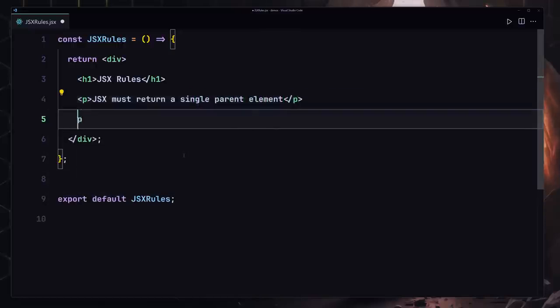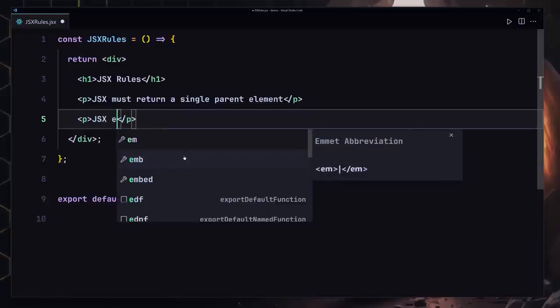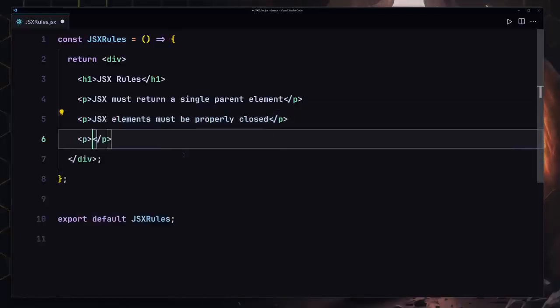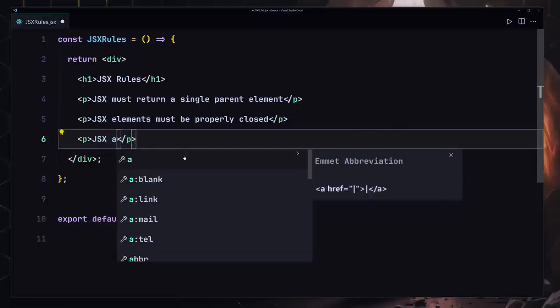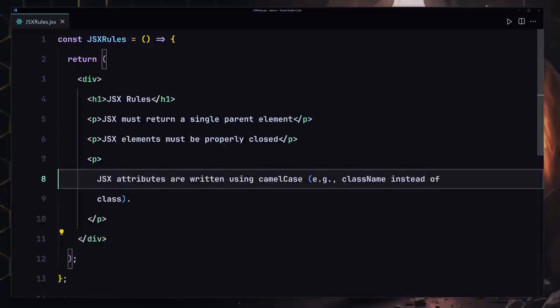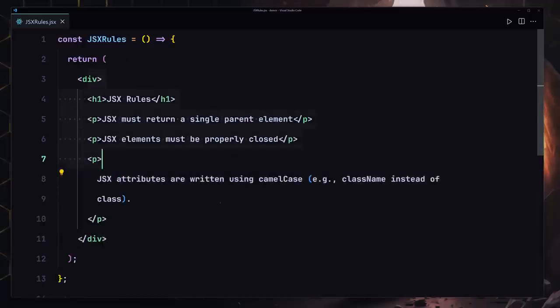That's going to be the first one. We're also going to be creating another paragraph which will say JSX elements must be properly closed, and also we have JSX attributes are written using camel case, like so. I'm going to save my file. That's our simple exercise.